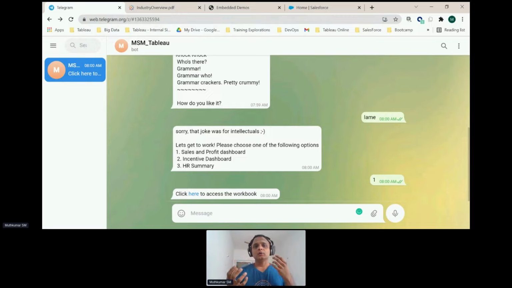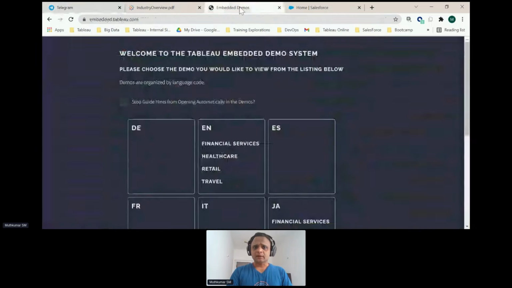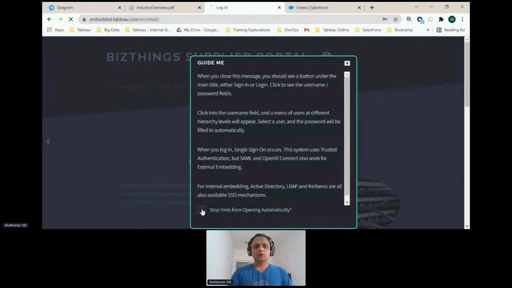Now, the next thing that I want to showcase is basically embedding. Let's say you have a portal like this. This is our embedding portal, which is opened up for customers also. The reason for showing you this is to give you an overview of the bidirectional connectivity that you have. Let's say, for example, I click on retail. This is my portal built on a LAMP stack and a combination of the Django framework.